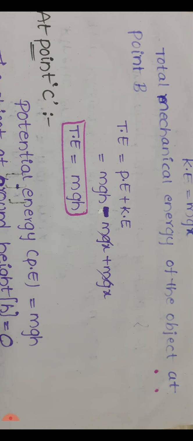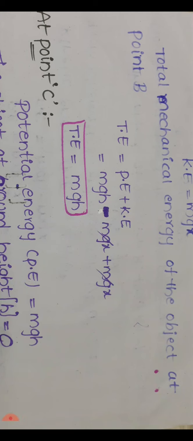Comparing points A and B, what happened to the potential energy? At point A, potential energy of the object is mgh.